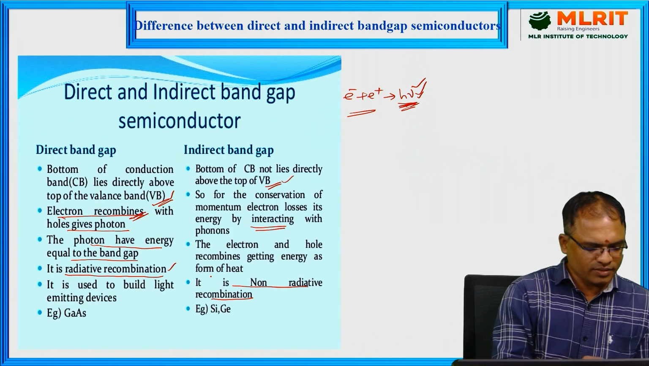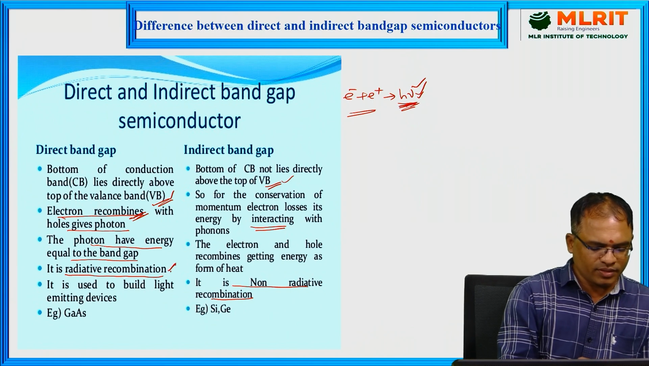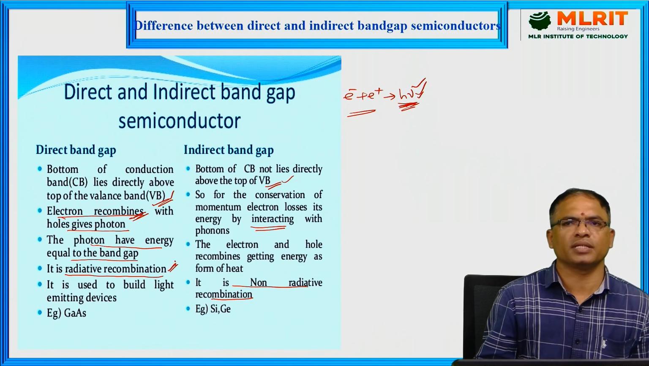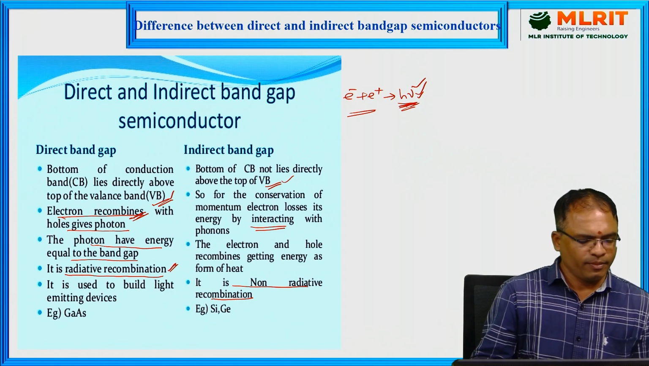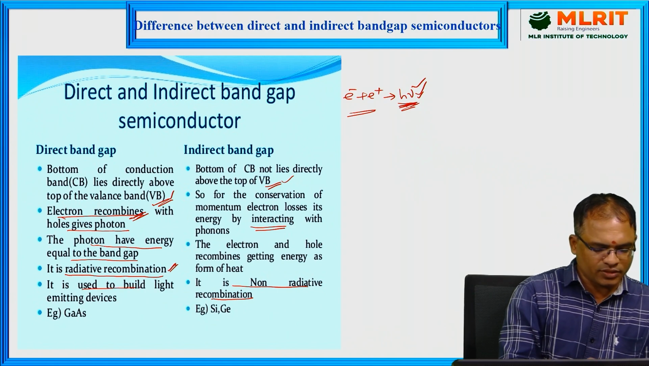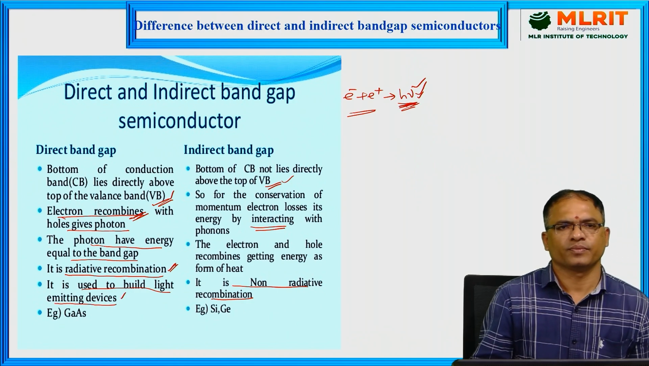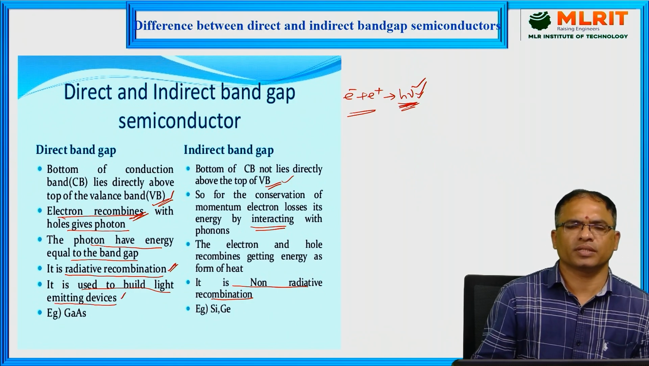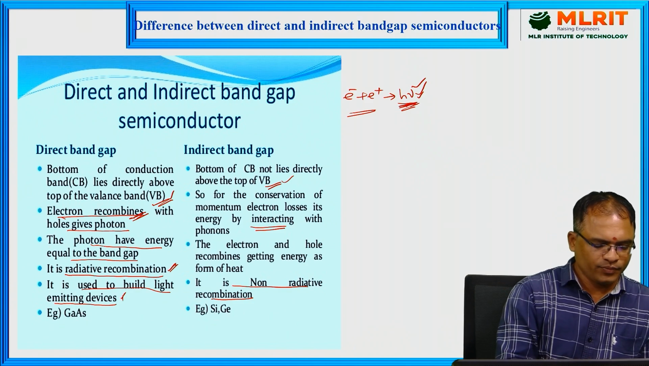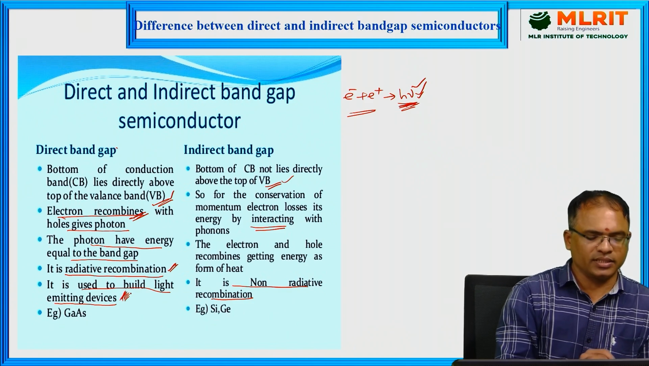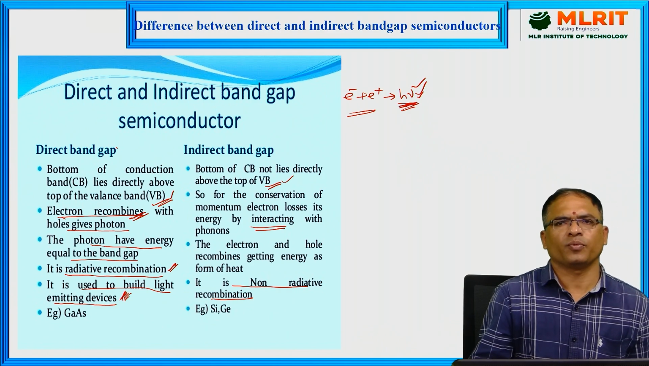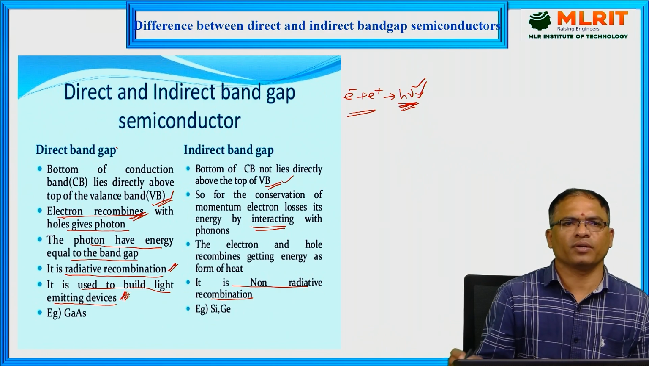Because of this radiative recombination, because of their efficiency in converting electrical energy into light energy, most of the direct bandgap semiconductors are used in optoelectronic devices. There are many optoelectronic devices. One of them is the LED. Direct bandgap semiconductors are used in constructing LEDs, which is an optoelectronic device capable of converting electrical energy into light energy.